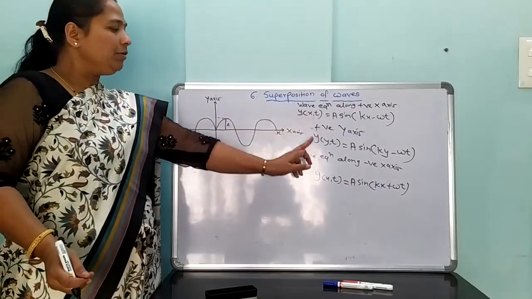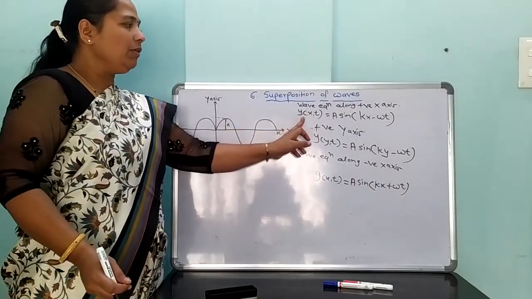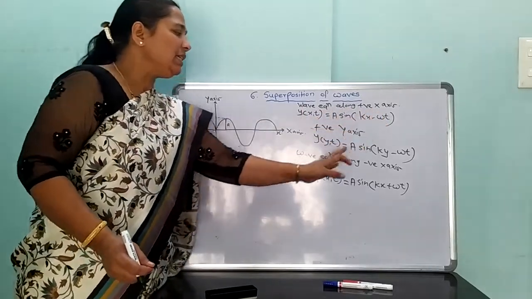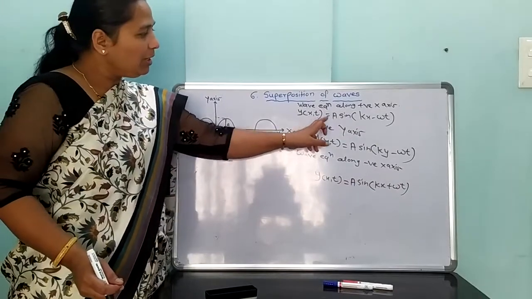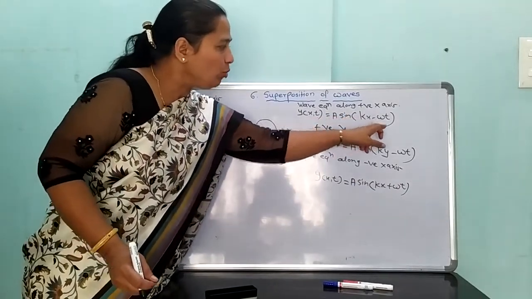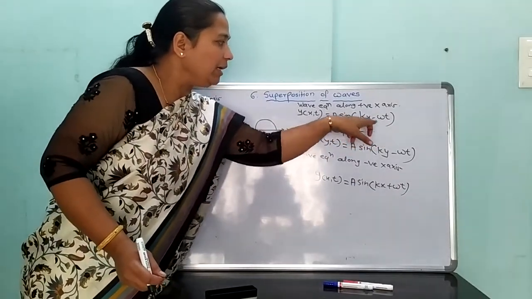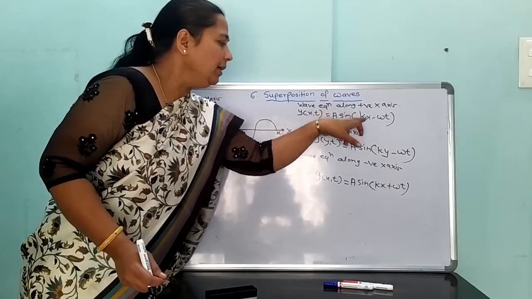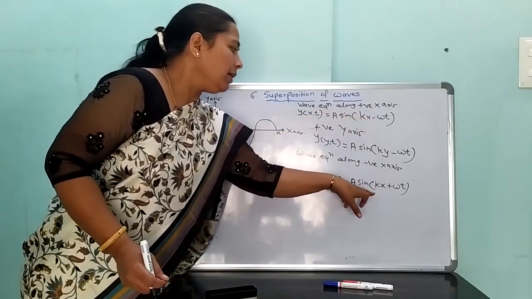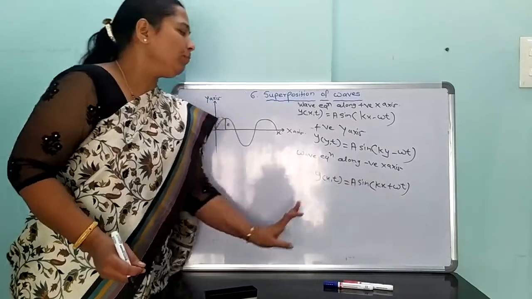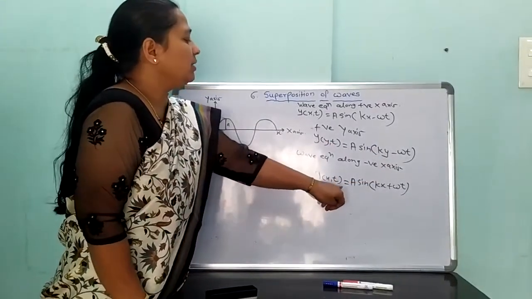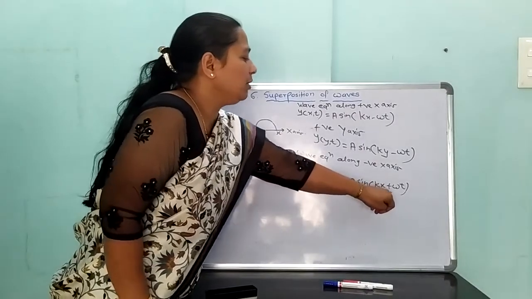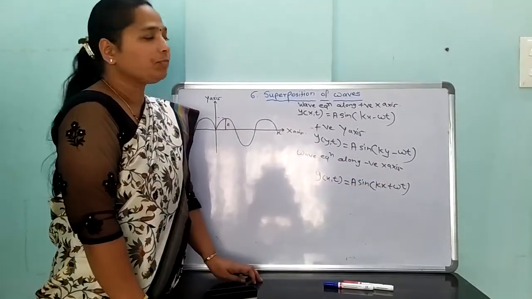What is the difference between those two equations? Wave equation along the positive x-axis, wave equation along the negative x-axis. Only the term differs: kx minus omega t here, and kx plus omega t there. The wave equation along the negative x-axis is y(x,t) equal to A sine of kx plus omega t.